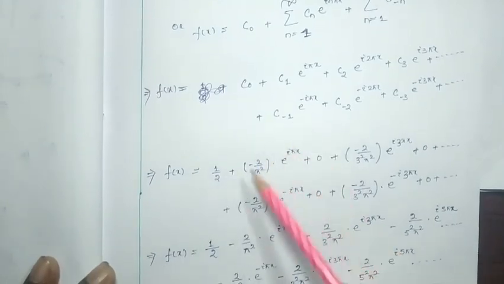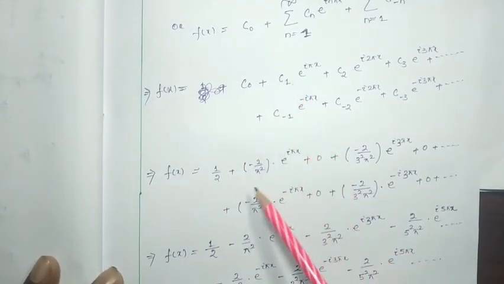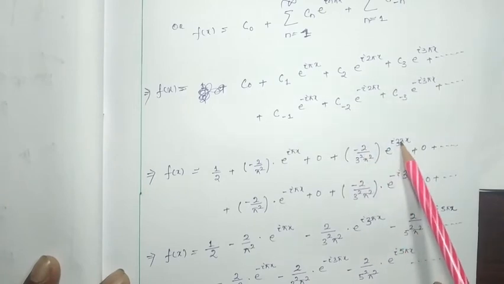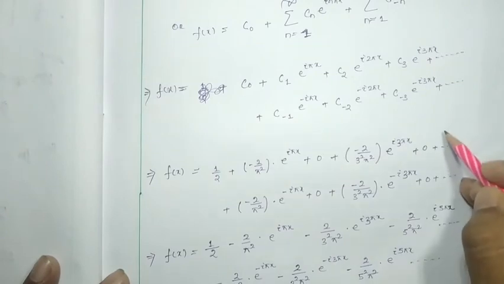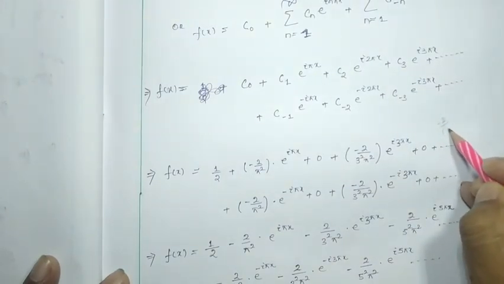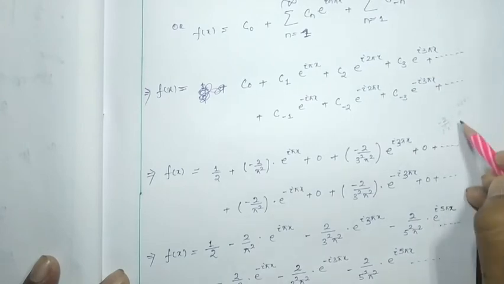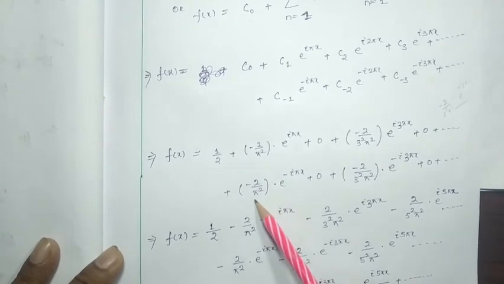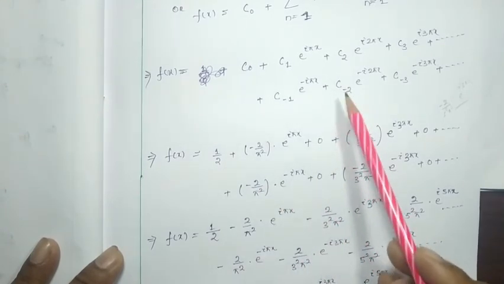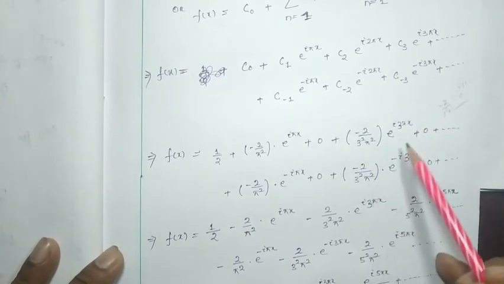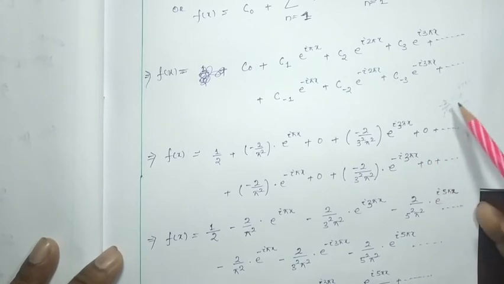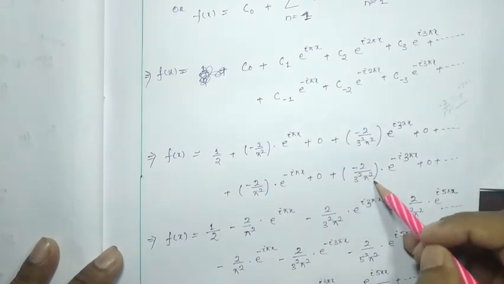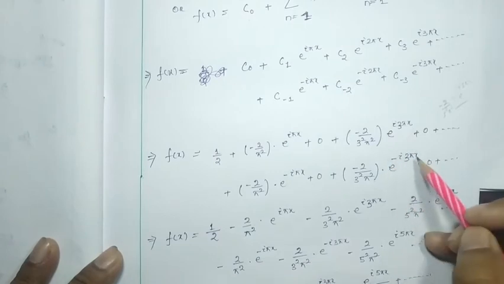So I am going to put all the values here. c0 is nothing but 1 by 2, c1 is minus 2 by pi square e to the power i pi x, c2 is 0, c3 is minus 2 by 3 square pi square e to the power i 3 pi x, c4 is 0, and c5 is minus 2 by 5 square pi square e to the power i 5 pi x. You can write it, no problem. Likewise, c minus 1 is minus 2 by pi square e to the power minus i pi x, c minus 2 is 0, c minus 3 is minus 2 by 3 square pi square e to the power minus i 3 pi x, c minus 4 is 0, and c minus 5 will be minus 2 by 5 square pi square, with e to the power minus i 5 pi x.